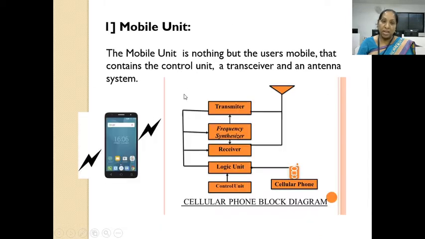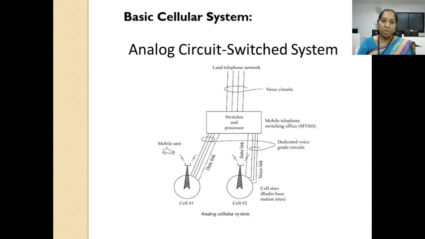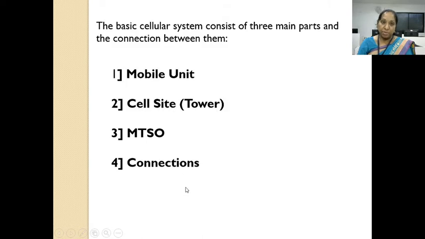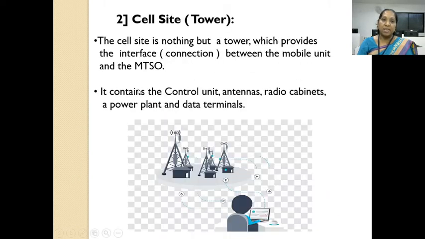You can see in the diagram, the mobile unit is connected to the MTSO with the help of the cell site. This is the function of the cell site.